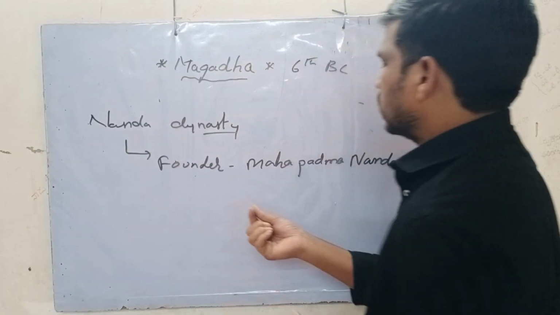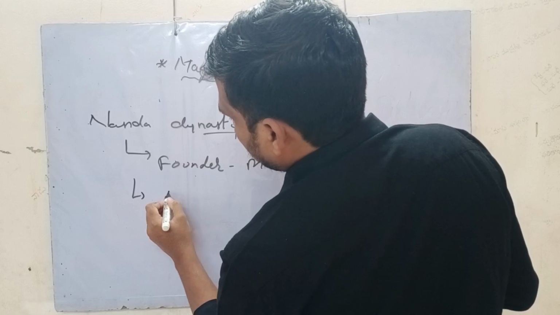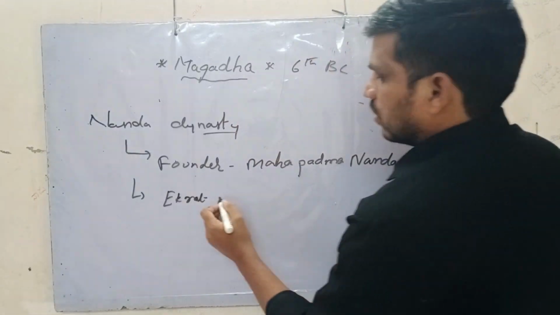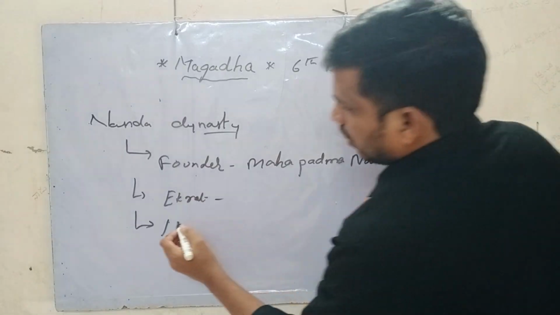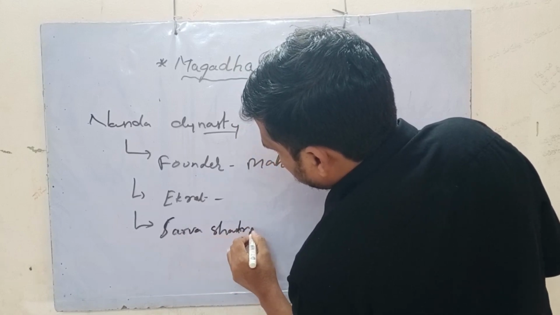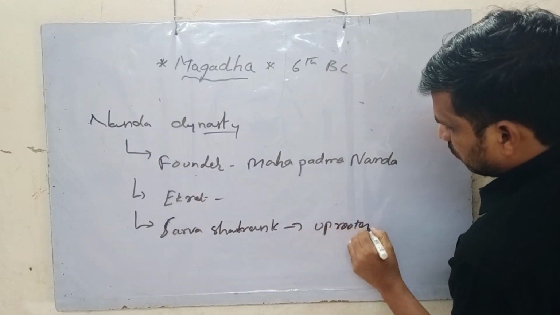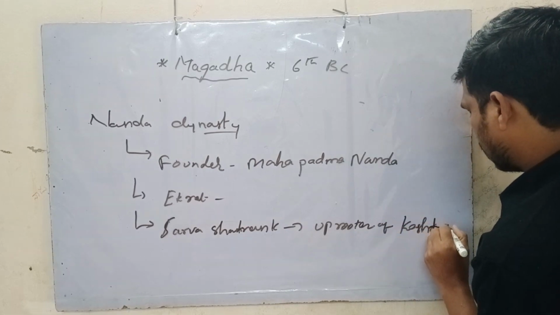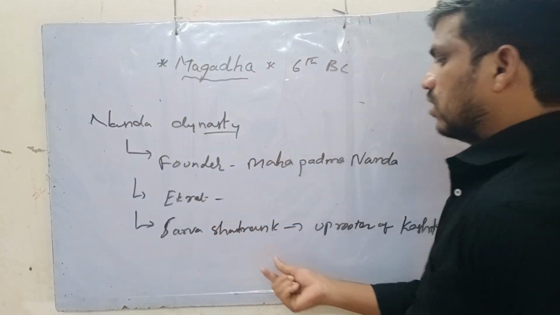He was so powerful that he had titles like Ekrat and Sarva Kshatrantaka, meaning uprooter of Kshatriyas.